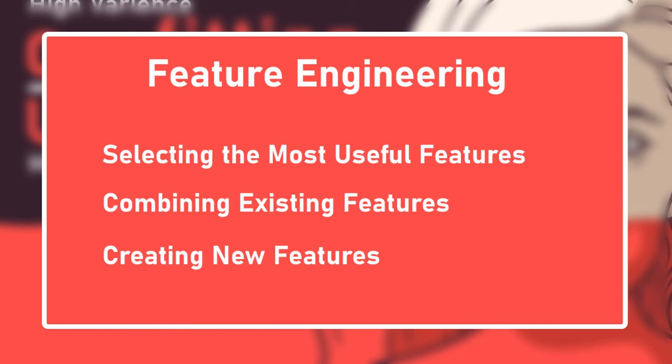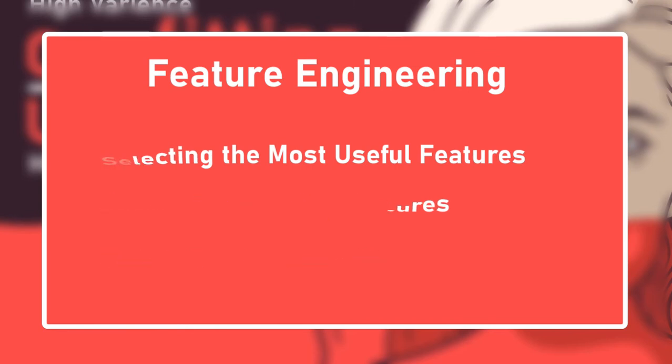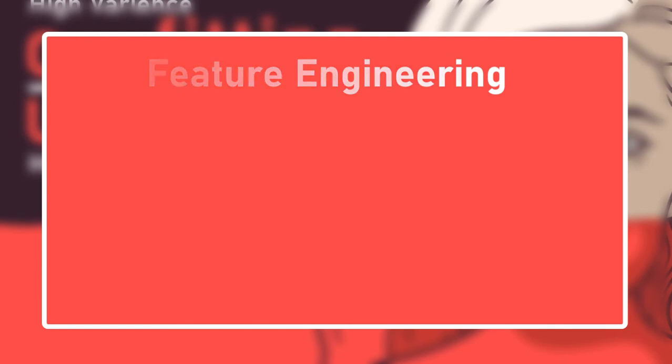So, we have looked at many examples of bad quality data. Now let's look at the bad algorithms that cause underfitting and overfitting problems.